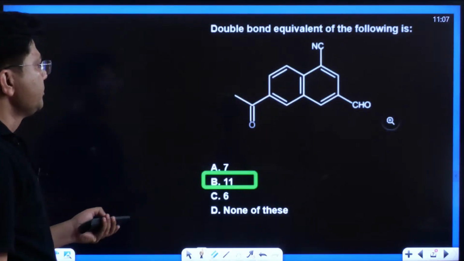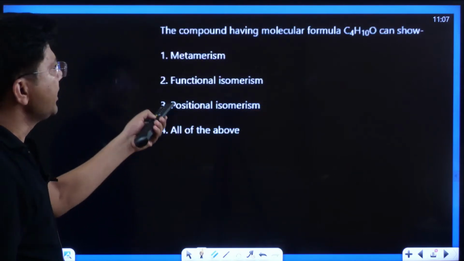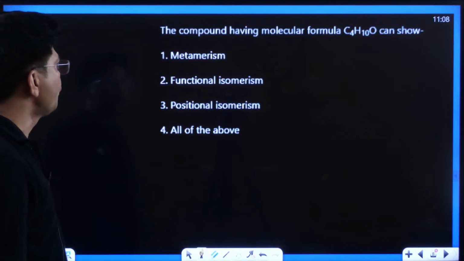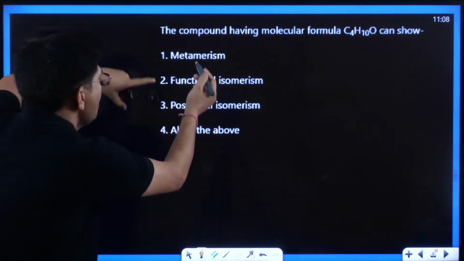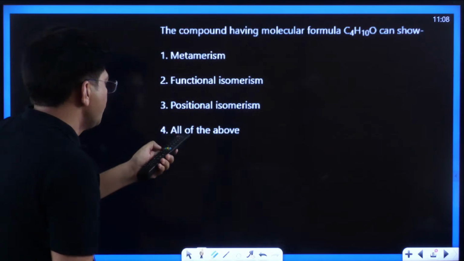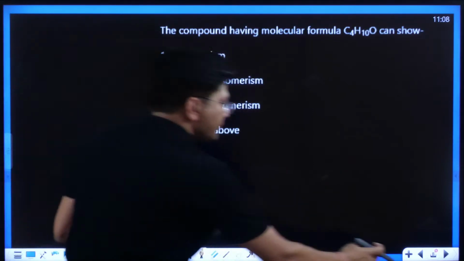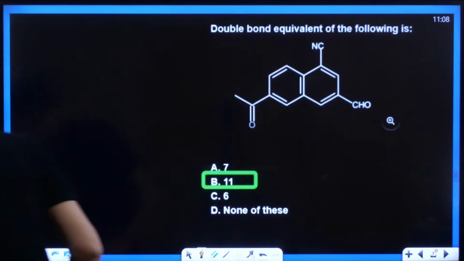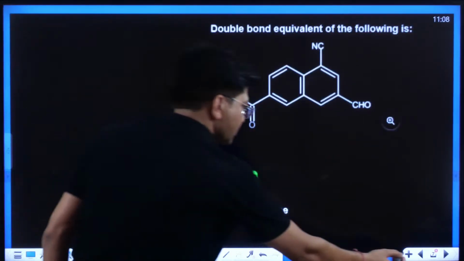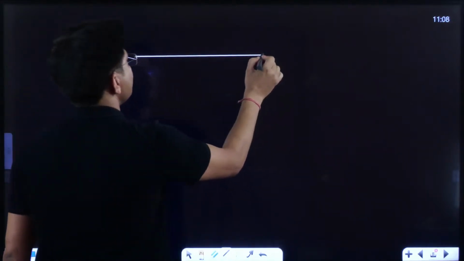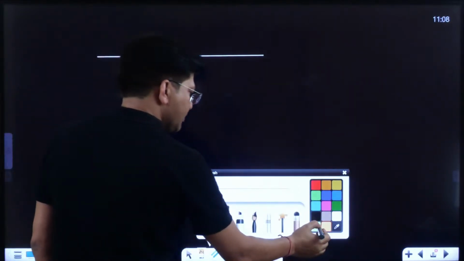So now today, a number of questions are there, but before teaching this question, how to find out, because we don't know metamerism, we don't know functional isomerism. So before this, let me tell you one by one each and everything, kids. Then I will deal with that question. So first of all, I'm going to deal with ring chain isomerism. Everyone ready? Is everyone ready?